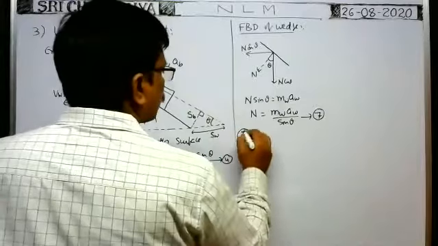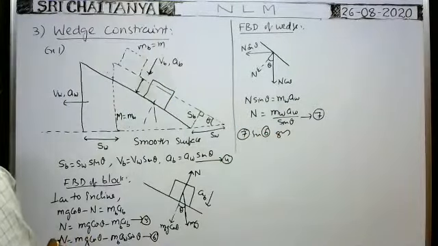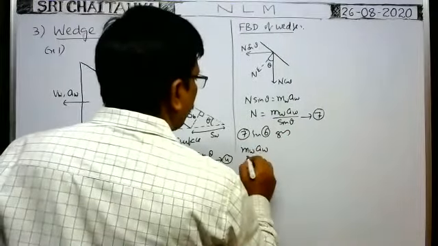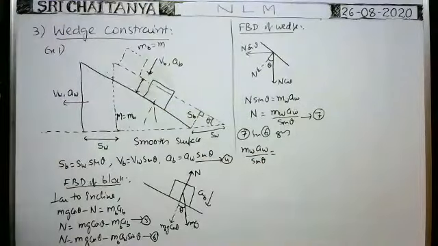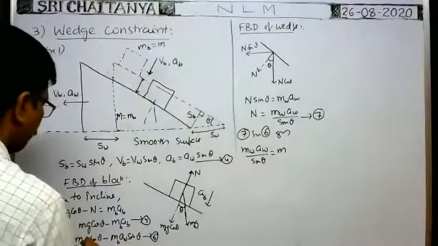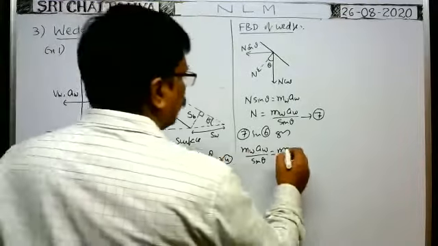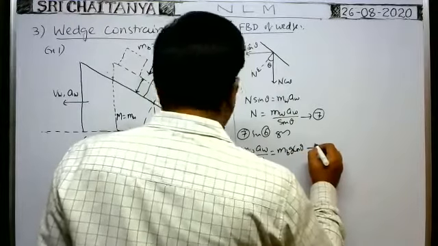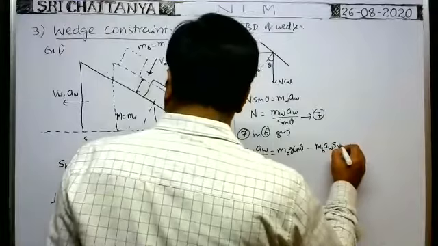So mw aw by sin theta is equal to mbg cos theta, because it is the mass of the block, minus mb aw sin theta.